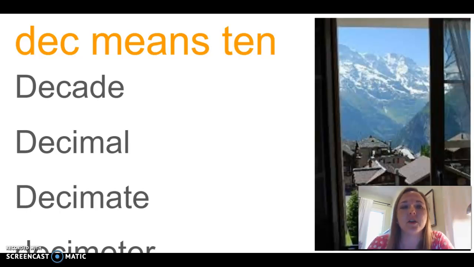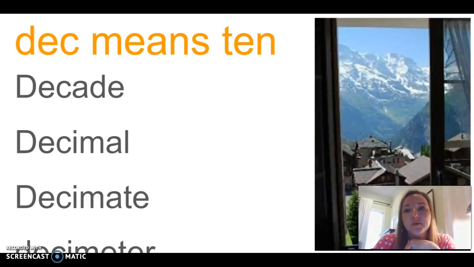All right. Here's some more mathematical knowledge for you. Decimal. How does decimal connect to 10? In math, our math system is a base 10 system. Miss Boone would be so proud of you, right? So decimal comes from the word dec, meaning 10, right? Because we operate our math in a base 10 system.